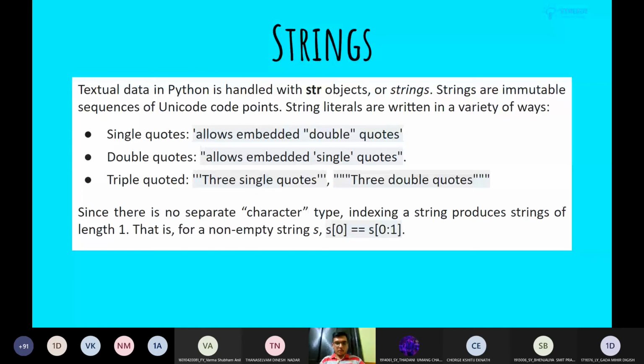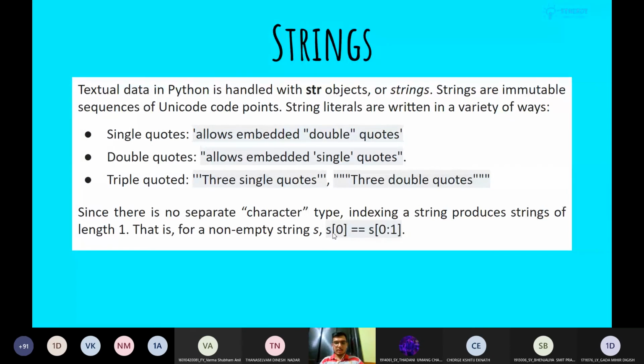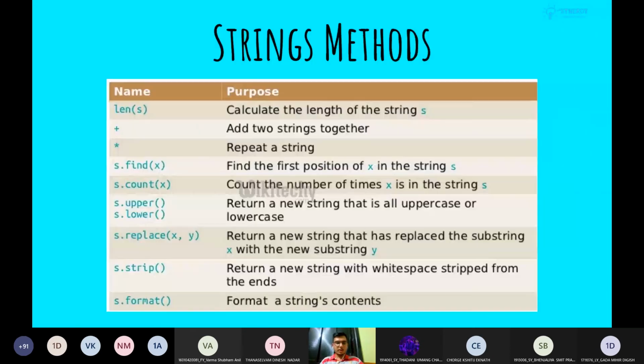What we have here is referencing a specific index of the string, and slicing. We will be looking into it in some time. These are some of the string methods which are available in Python, because there are a lot of complex things in Python which you don't need to know right now at the beginner level.